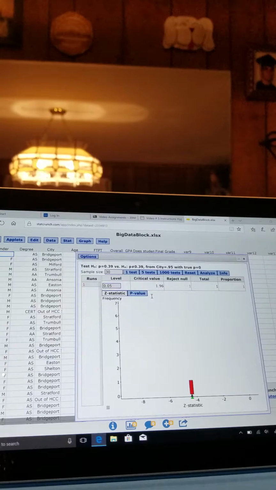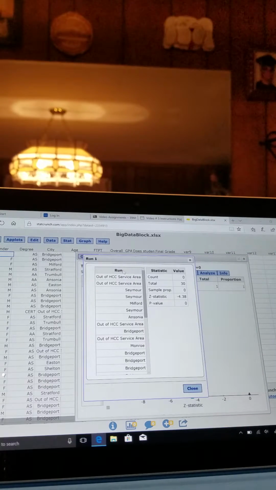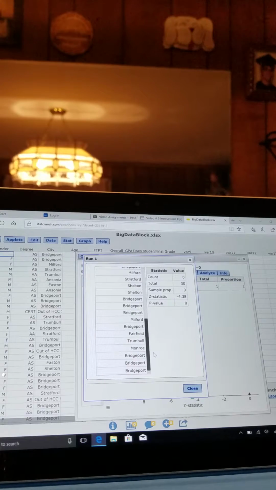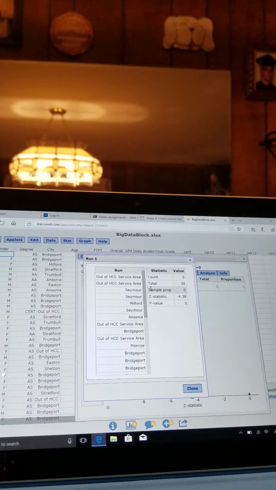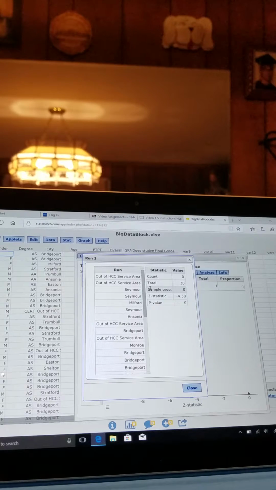It also meets our success-failure condition, because if we come here to our runs, we see all of the cities that people come from in this trial. And I already counted this up, and we see 17 cases of people from Bridgeport.